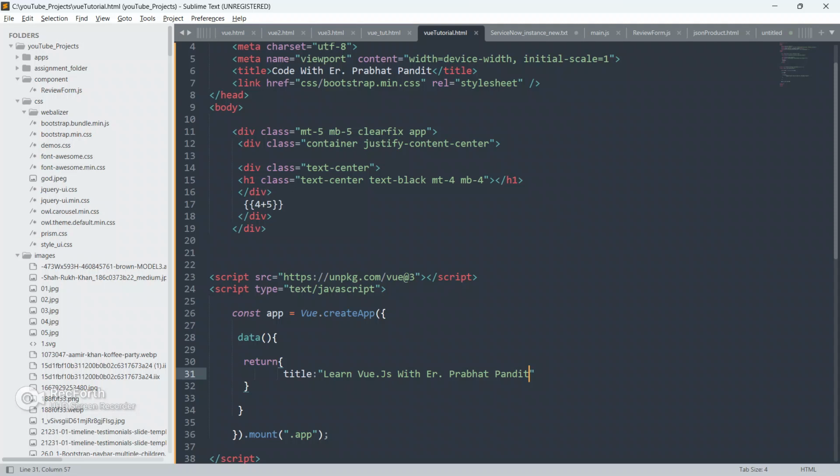Let me clear this. I just explained, whatever you write inside the double curly braces will be considered an expression, and it will be evaluated using the Vue.js compiler. Now we are going to remove this.